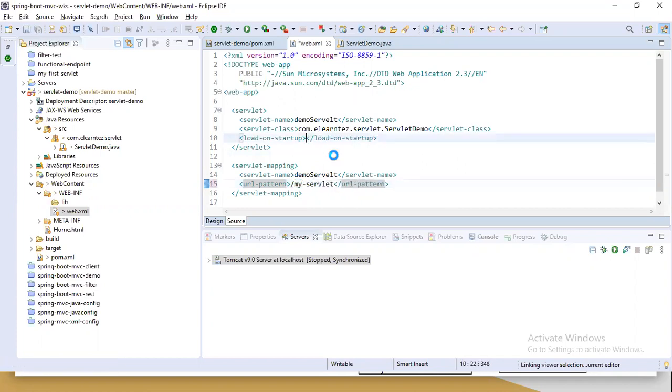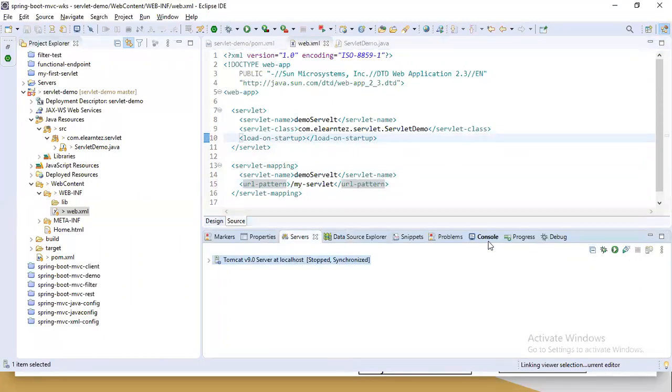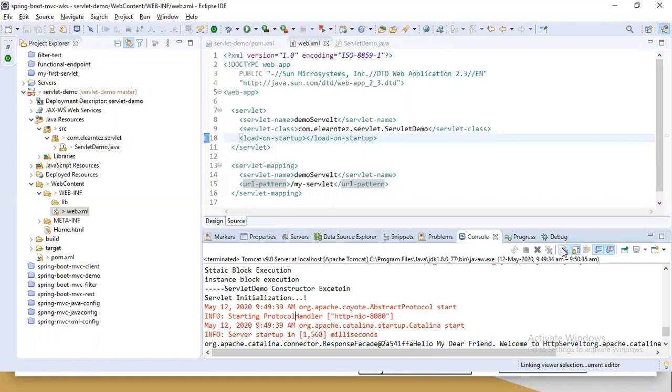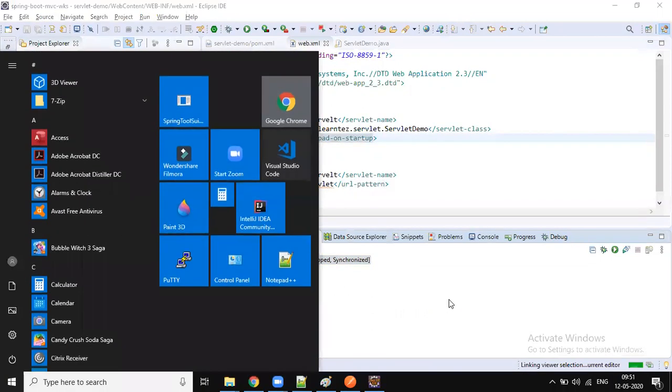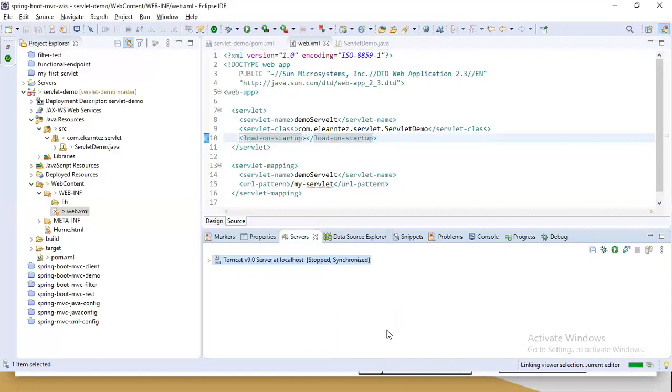Let's put my servlet and start the server. We are going with the load on startup. Okay, go to server and start the server. It is a bit slow.